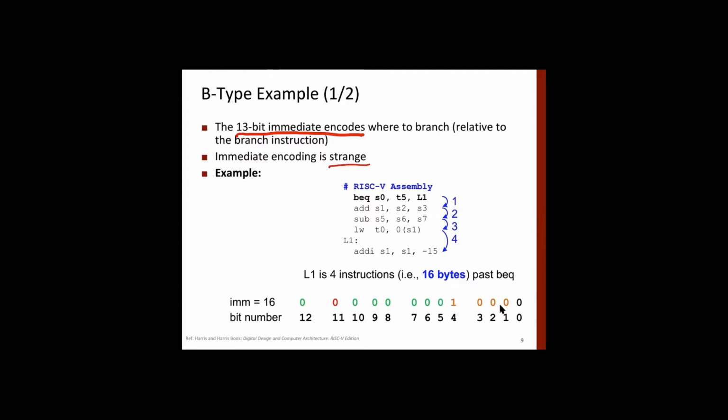The assembly language program is as follows: branch on equal, S0 T5, to level L1. This is how we will do programming, and we'll define L1 somewhere. But when it's converted to a machine instruction, the machine has to know exactly where to jump, so it has to have some address. What we are doing is PC relative addressing. It means that the program counter is at this level, and the new program counter is the present value of PC plus displacement.